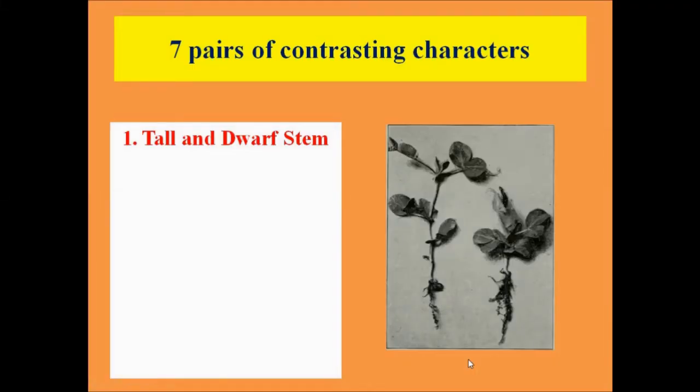Now, let us know what the 7 pairs of contrasting characters are which Mendel used in his experiments. The first one was regarding the length of the stem. So, he had taken plants which were having tall stems and plants which were having dwarf stems. So, the character was length of the stem and the alternate traits were tall and dwarf.